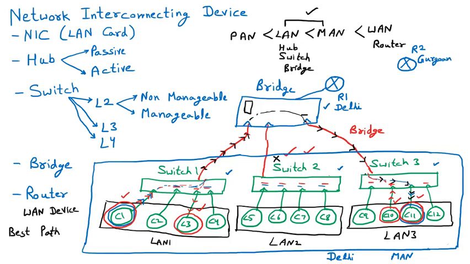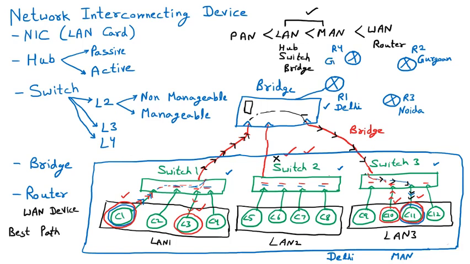And supposedly there is one more router nearby, and that is router 3. It is of Noida. And there is one more router, router 4, that is of Ghaziabad.